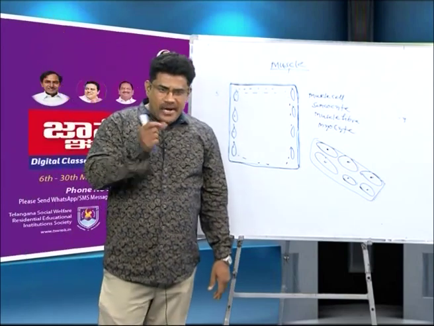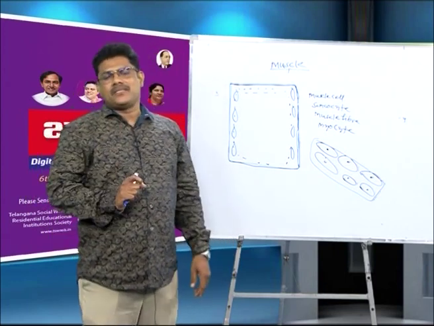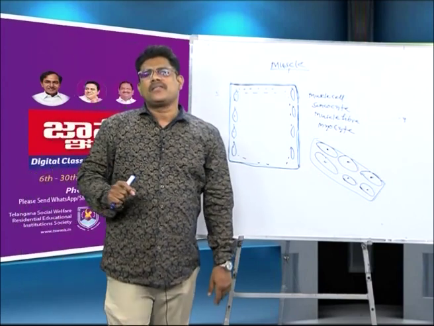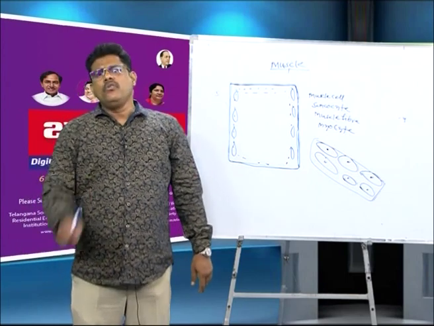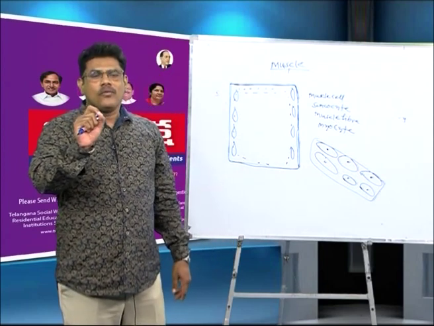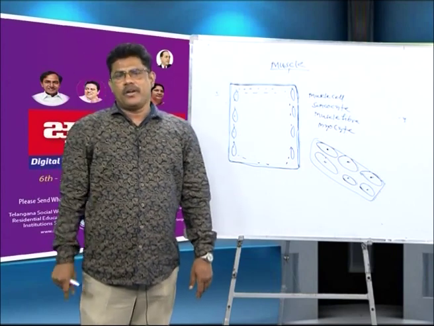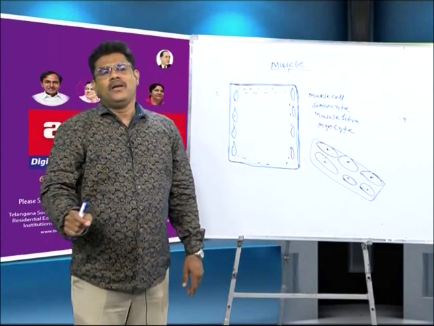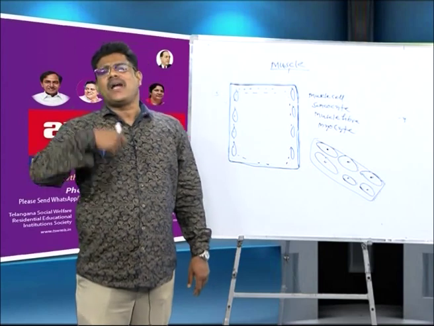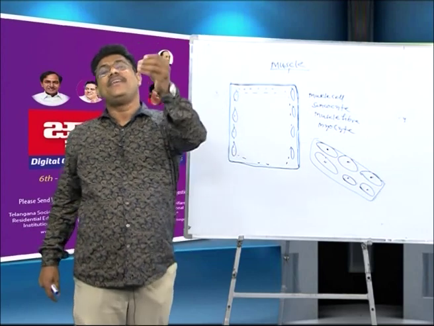From the MHT-CET point of view and NEET point of view, questions are there. Which muscle is involuntary muscle? Involuntary muscles are cardiac muscle and smooth muscles. Next question for the NEET: which muscles are voluntary muscles? Skeletal muscles are voluntary muscles. Yes, that is important. Third point: which muscles are controlled by our body? Skeletal muscles. Which muscles' contraction and relaxation are not controlled by our body? For example, smooth muscles and cardiac muscles.